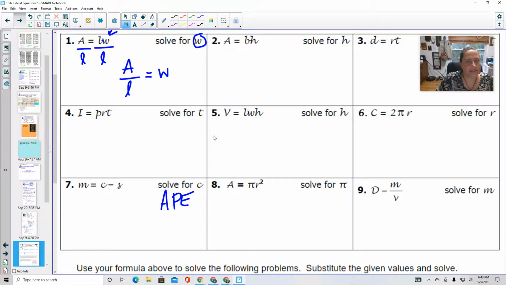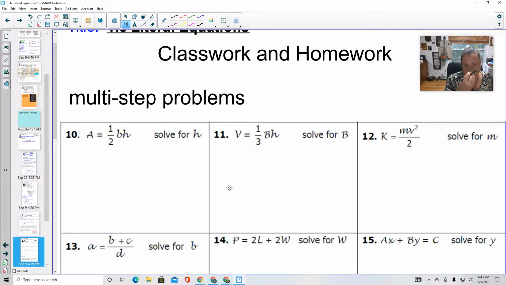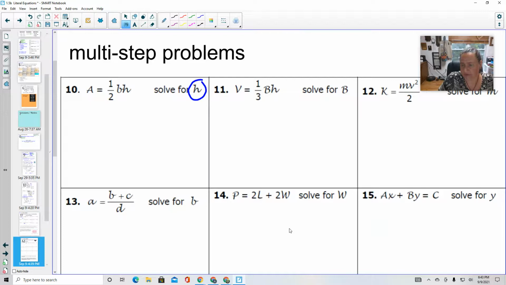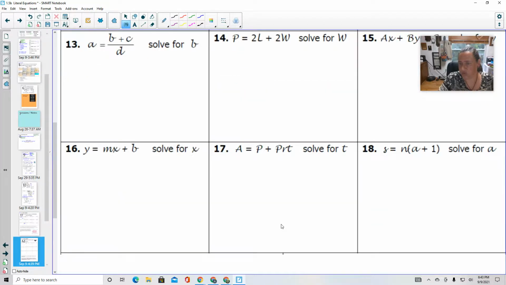On the next part of the page, they're going to be multi-step. So we already did A equals 1/2 base times height. We started that one. In this case, you're going to solve for height. Okay, so you're going to use the opposite operations to get to height. Some of these have addition properties, but most of them, oh, there's one that you have to get rid of the n first. So remember, if you divide by n, you can have S over n equals a plus 1, and then get that a by itself. Okay, so you should be able to do this.